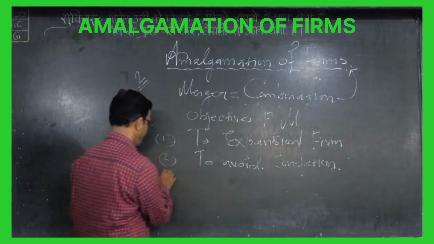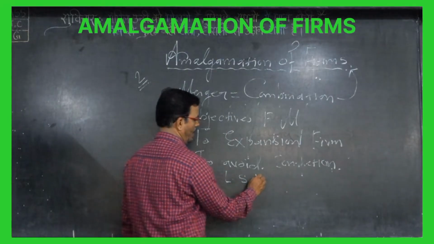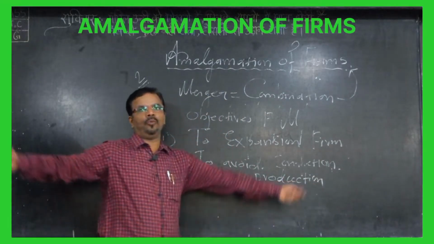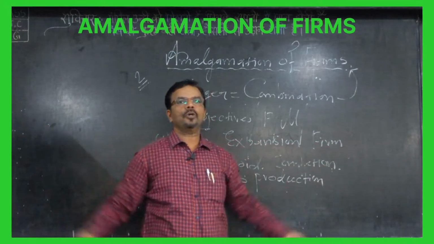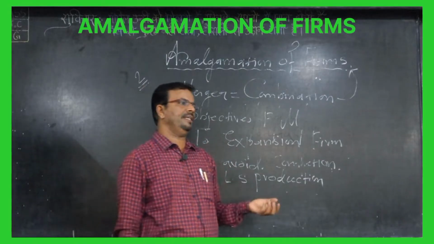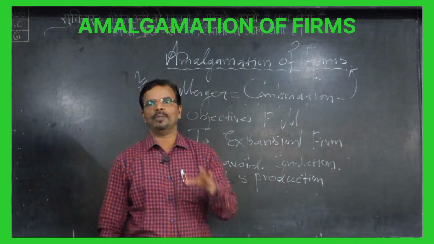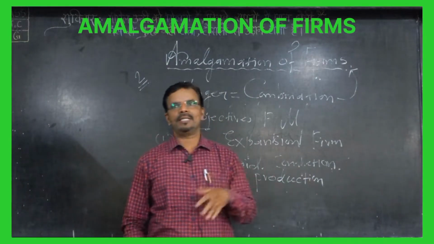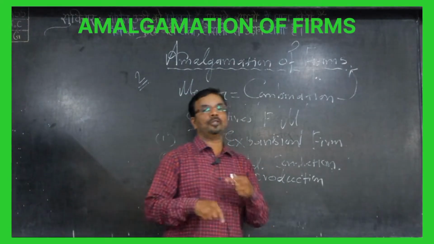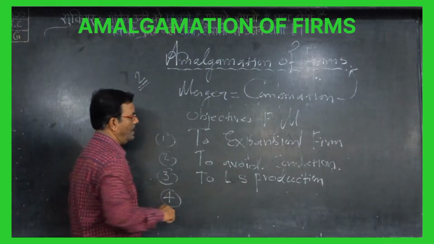After that, to produce goods on a large scale, or large scale production. Large scale means to produce goods very fast. When the producer produces on a large scale, we require less cost, because we purchase more raw material and get a discount, and we take the same work from the same level, double work. So when we produce a large production, cost is always decreased, and ultimately profit is going to increase. Anyone? Last one? Fourth one?